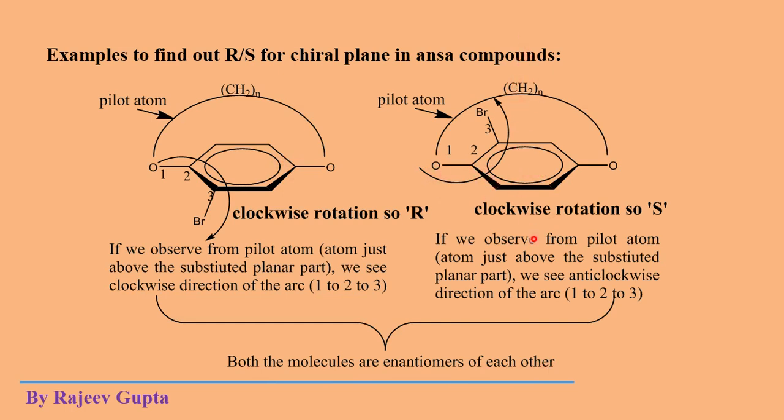Suppose you rotate this molecule using this axis, which goes through the center portion of the benzene ring and the center portion of this methylene chain. If you rotate this molecule by 180 degrees, you will see that both molecules are mirror images of each other, mirror images which are not superimposable. So these both molecules are enantiomers of each other.